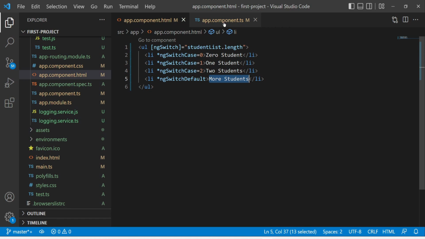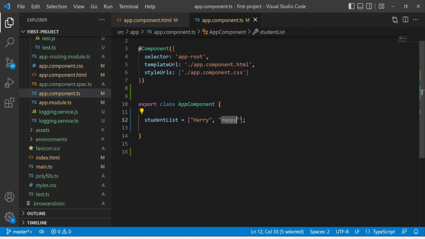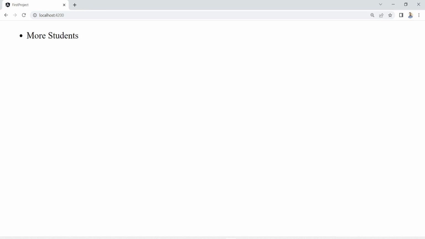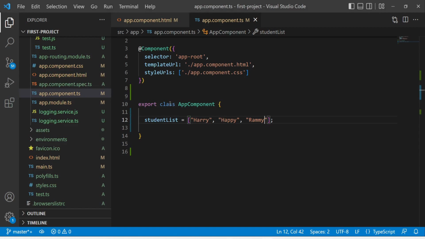So let me show you this. Let me add one more student, Rami, here. Now let's see the output in the browser. See, the output is more students in the browser. So that is because of this ngSwitchDefault case.